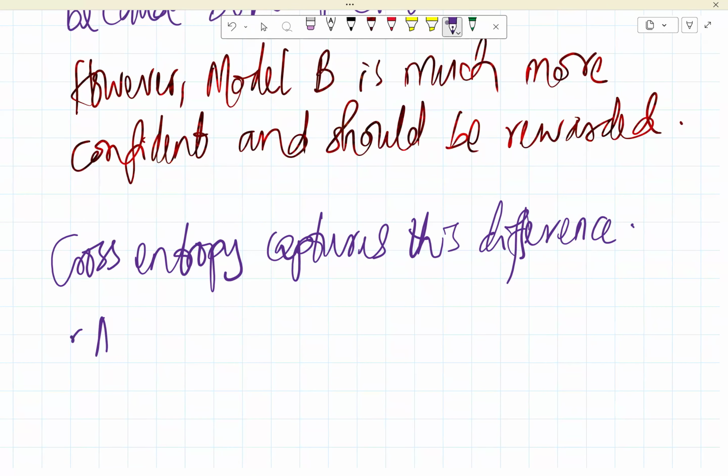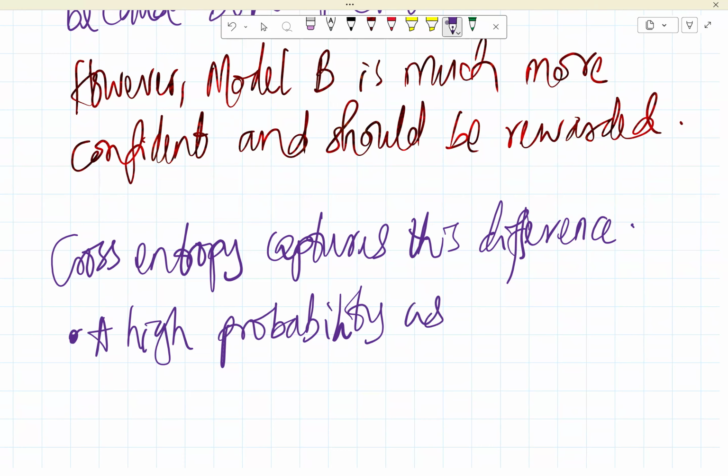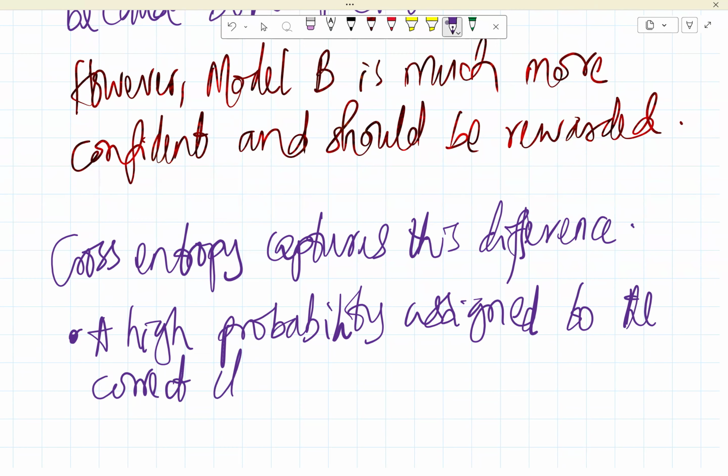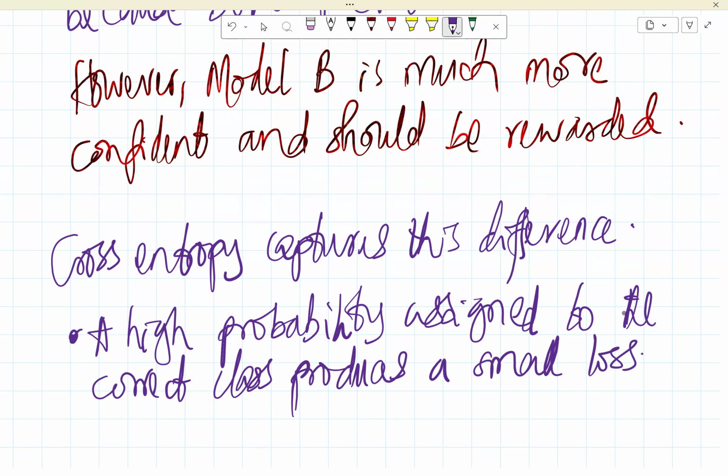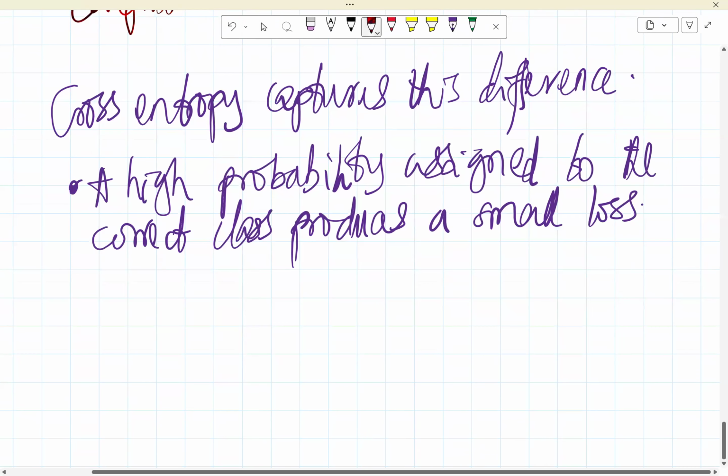First of all, a high probability assigned to the correct class produces a small loss.